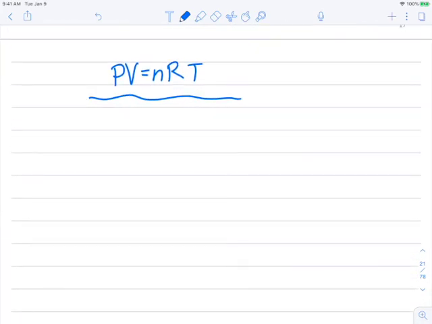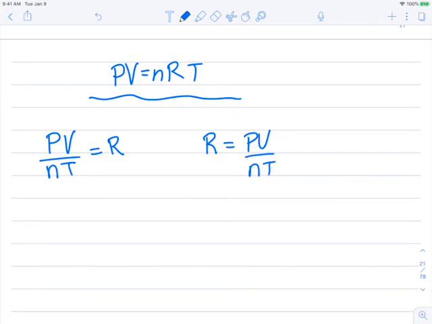Let's take a look at how to find that second equation from the ideal gas law. The first thing I'm going to do is solve for R. So I'm going to say PV over NT equals R. All I've done is divide both sides by NT. Now I'm going to write this again, and I'm going to say R equals PV over NT. And R is just a constant, so these should always equal each other. All right, so from there I can write PV over NT